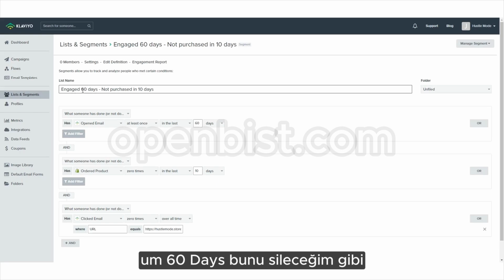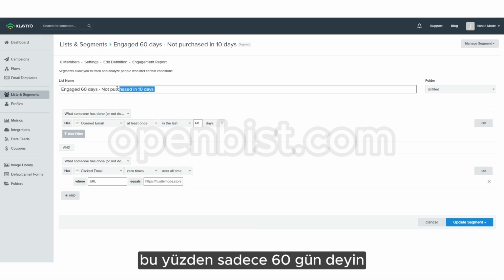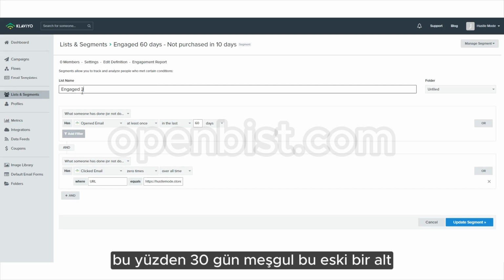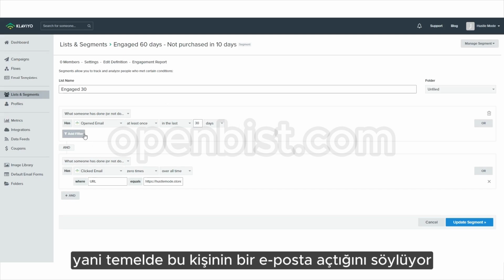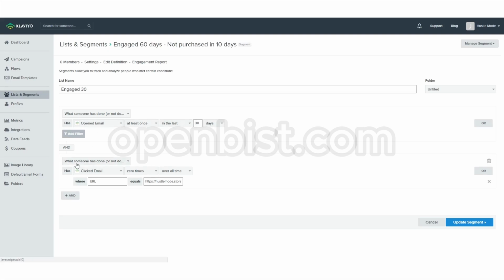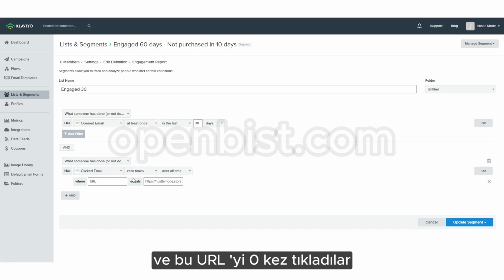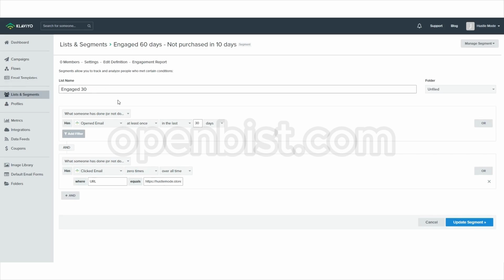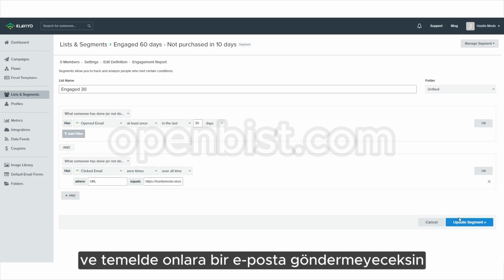The 60 days one, actually I'm going to delete this, so just call it 60 days. And we're going to have it in 30 days. So engaged 30 days. This is an old setup. It says basically this person has opened an email at least once in the last 30 days, and they've clicked this URL 0 times. So that means that if they click it, they're not going to be in this engaged list, and basically you're not going to send them an email.